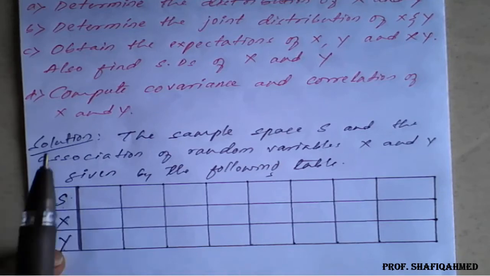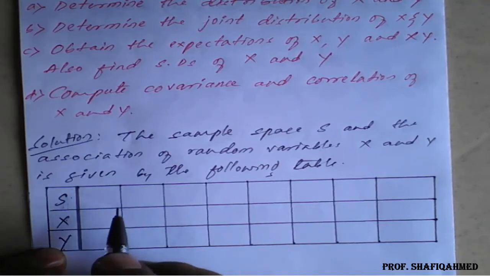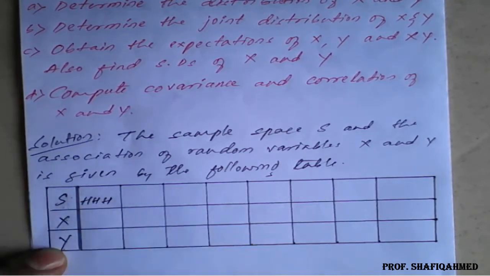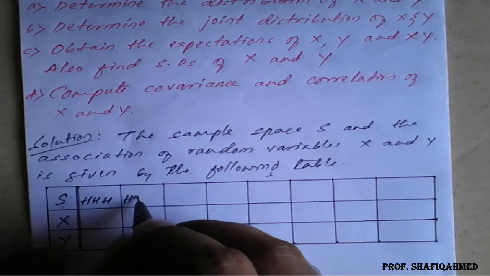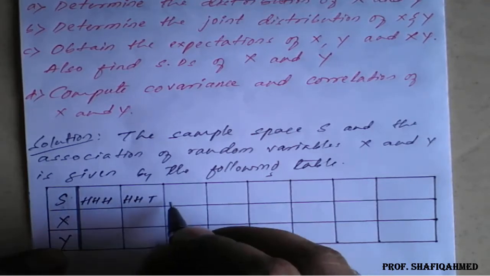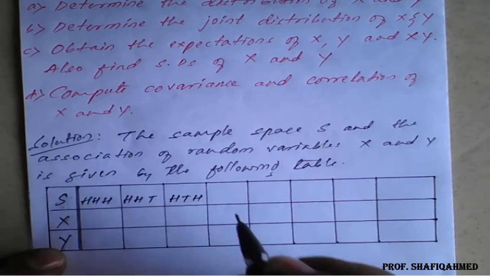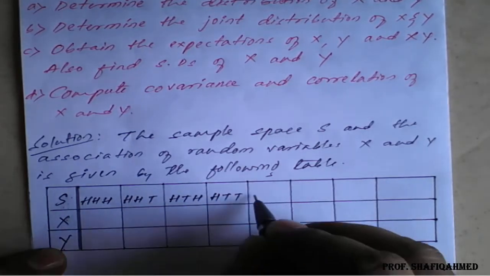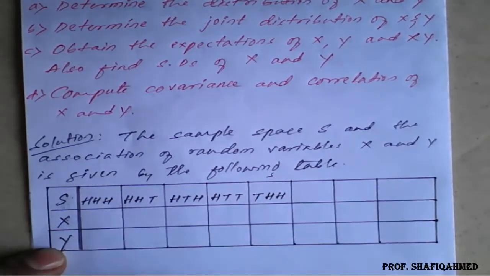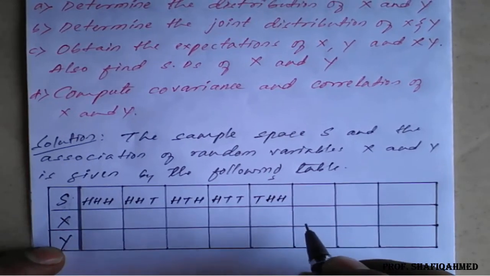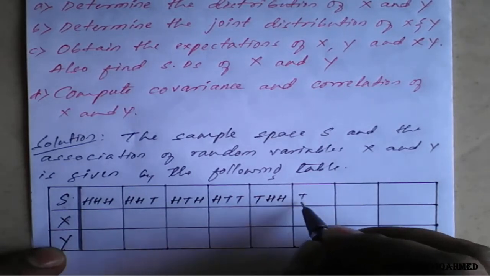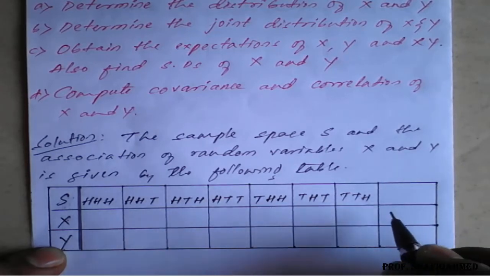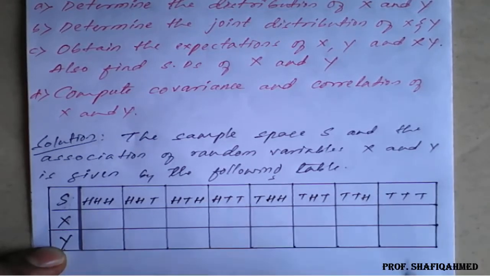If a coin is tossed thrice, the sample space is: HHH, HHT, HTH, HTT, THH, THT, TTH, TTT.